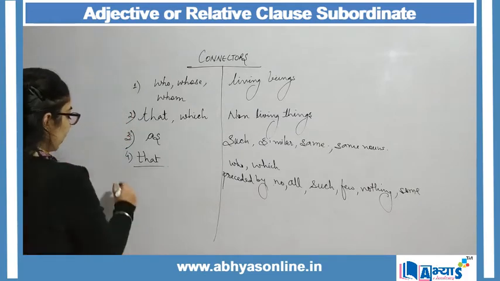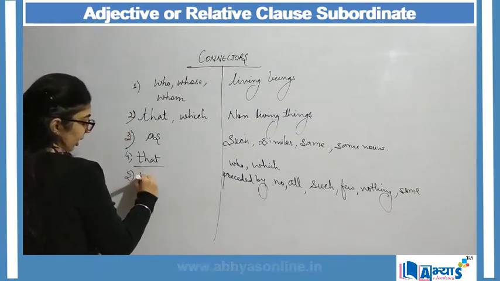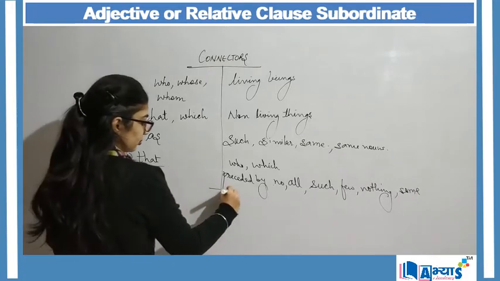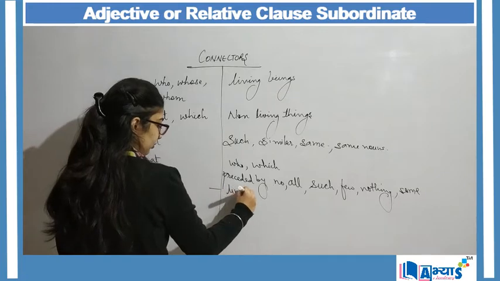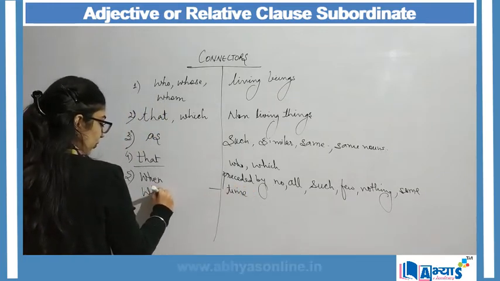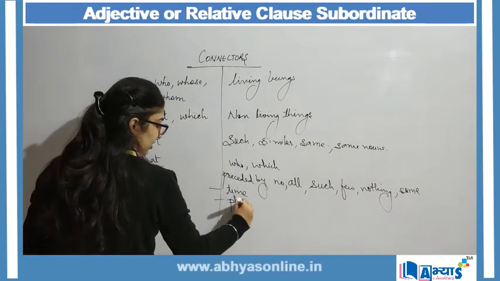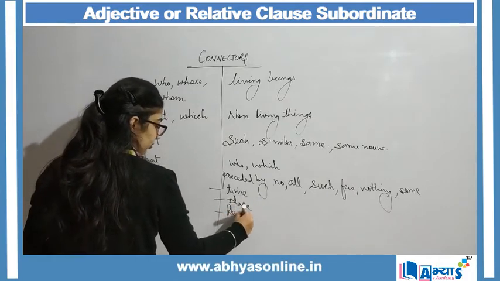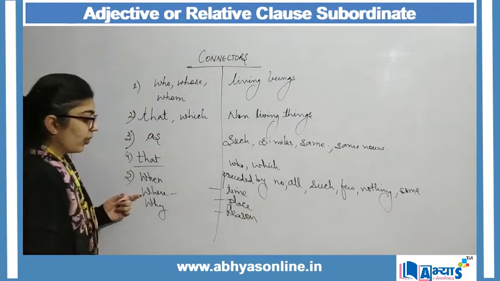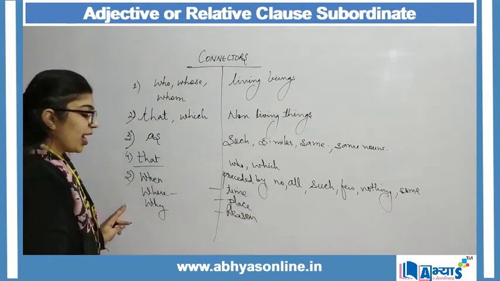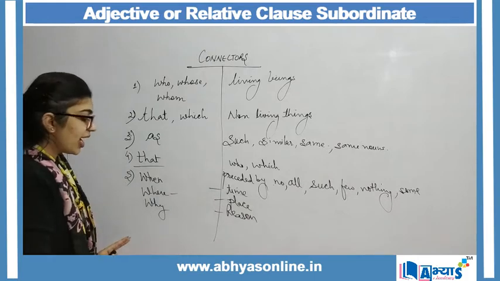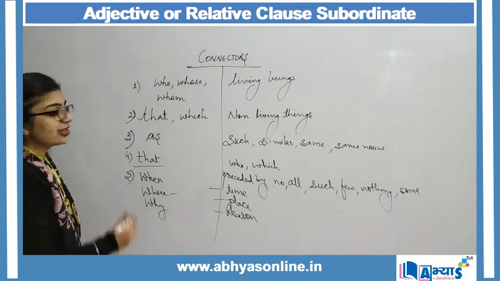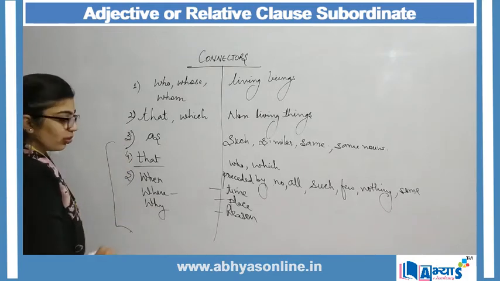Then we make use of connector when. When is used for time. Where is used for place. Why is used for reason. Right? When is used for time, where is used for place, and why is used for reason. So now we are going to understand and study these connectors one by one.